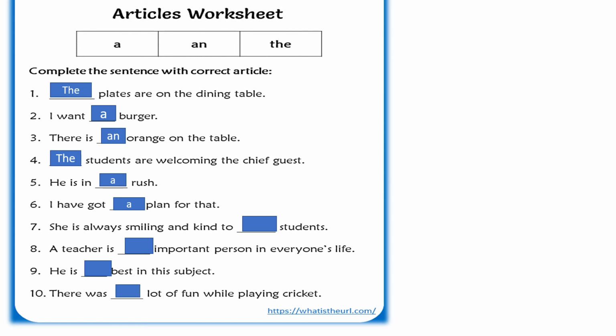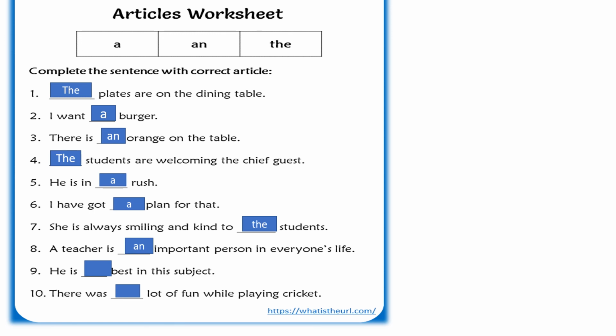Seventh sentence. She is always smiling and kind to dash students. So students is plural. So very simple to write the over there, isn't it? Next sentence. A teacher is dash important person in everyone's life. What will you write here? I of important is a vowel. So you will write an. Very good. It's correct.